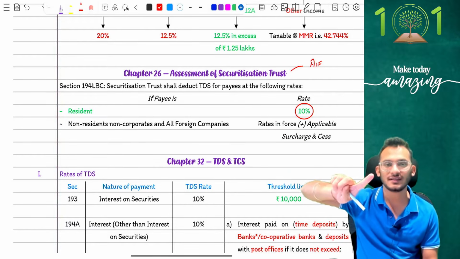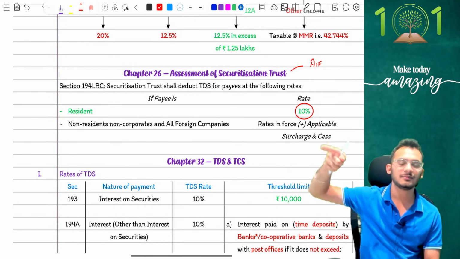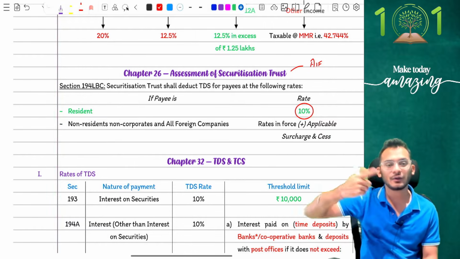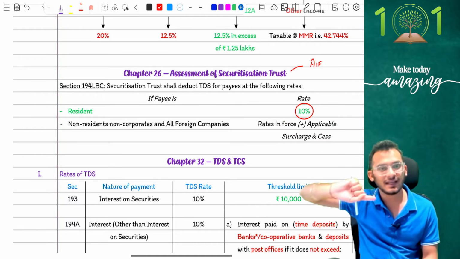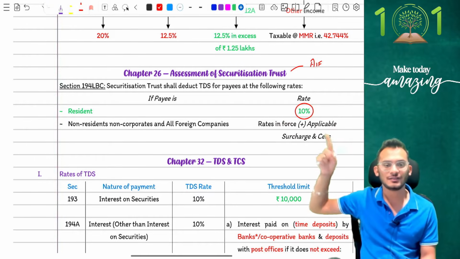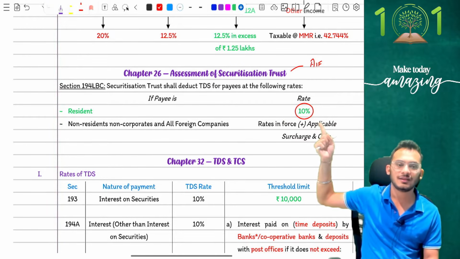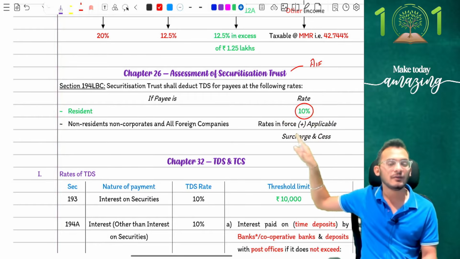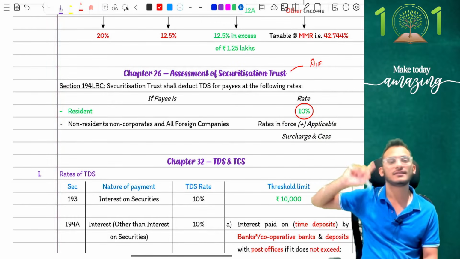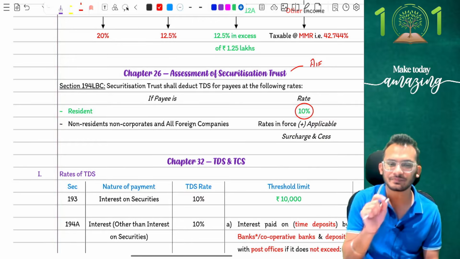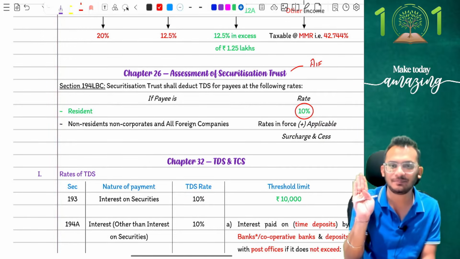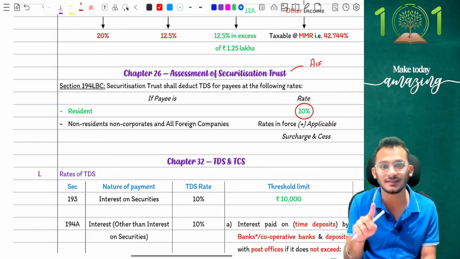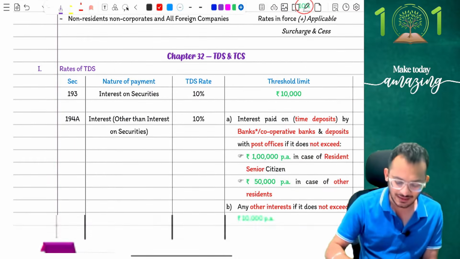What is the securitization trust concept? Securitization trust basically says any income coming from securitization activity will be taxable in the hands of the shareholders. Everything else alone will be taxable in the hands of the securitization trust. So whatever money of securitization activity you're passing on to your shareholders, if it is a resident, now you'll deduct 10% of taxation. That is what they've clarified, people. Very simple, straightforward amendments, nothing great about it. Amazing. Let's go forward. We are at chapter number 32.